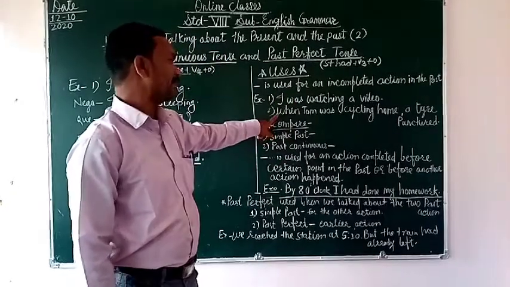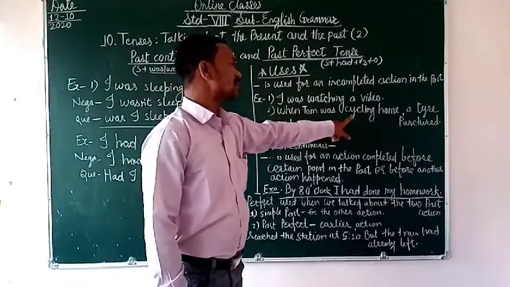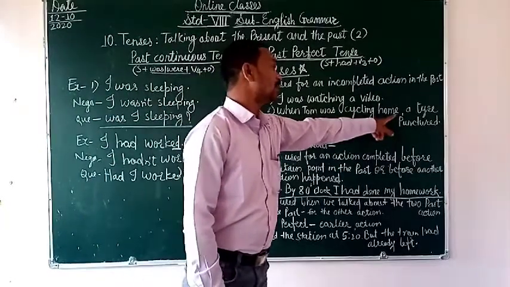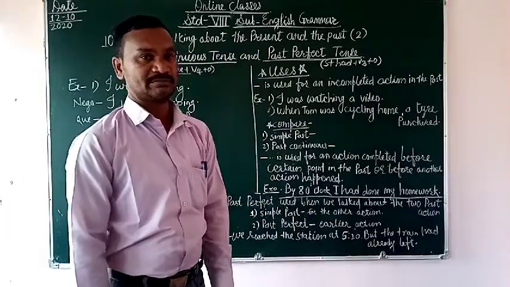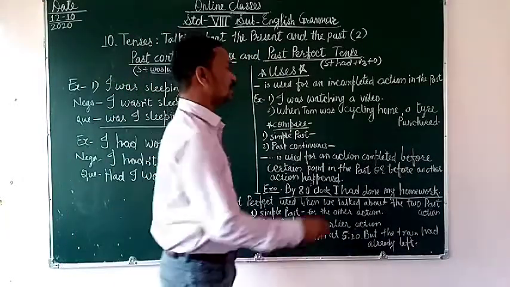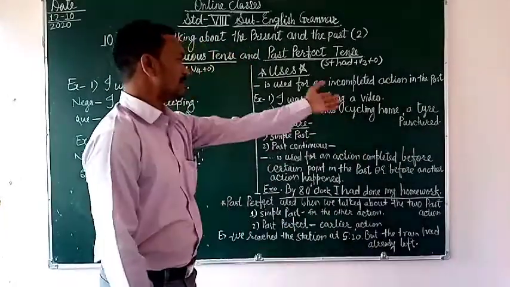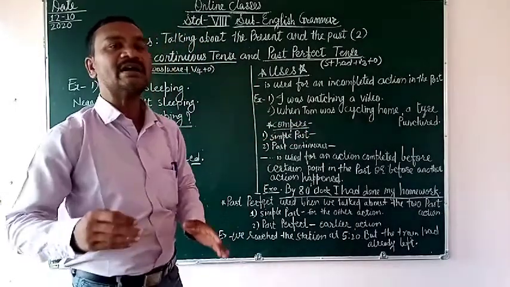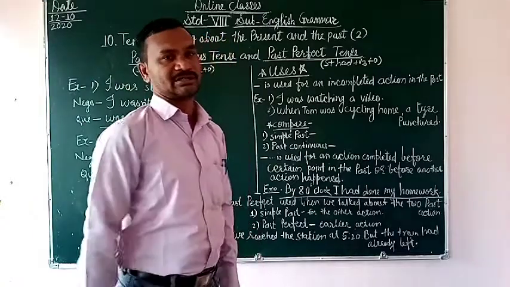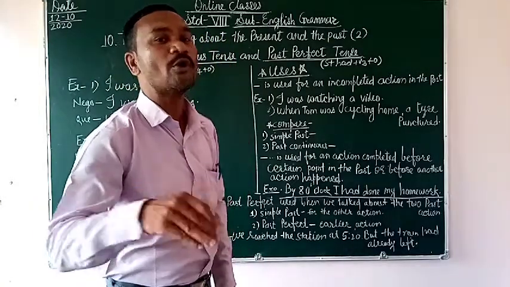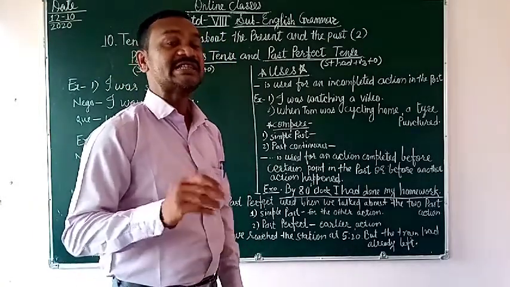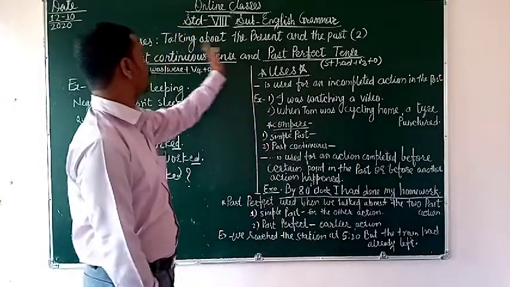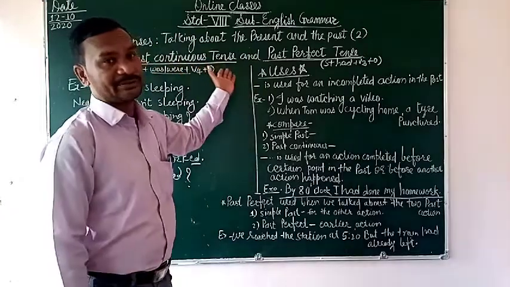See the second example: When Tom was cycling home, a tire punctured. जब घर में वो साइकिलिंग कर रहा था तो टायर पंचर हो गया. So that's why this is important for the past continuous tense, an incomplete action in the past, and it is still going on. वो जारी है. For that we use the past continuous tense.